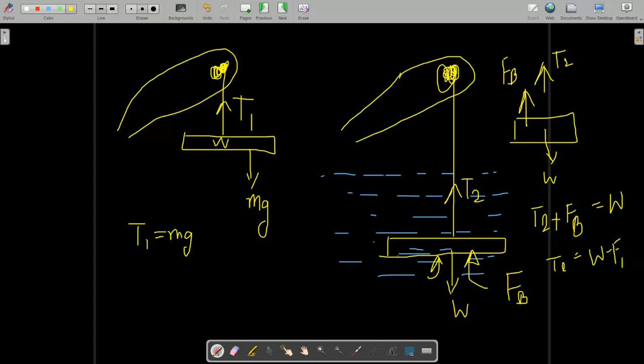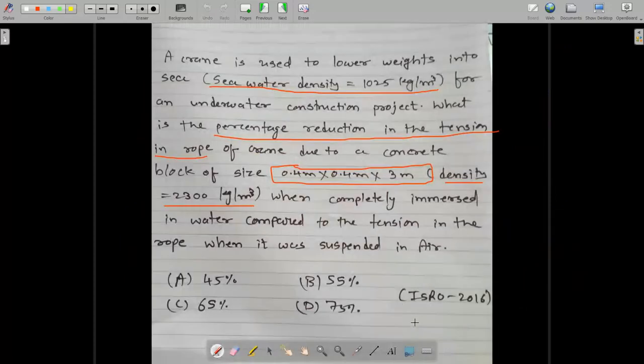Here some force is subtracted from the weight, which means obviously T1 will be higher, as you can see from these two equations. So we have to find how much percentage reduction there is. For that we are given the size of the block and the densities of the concrete block and seawater.